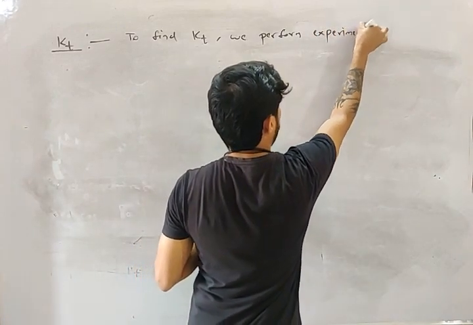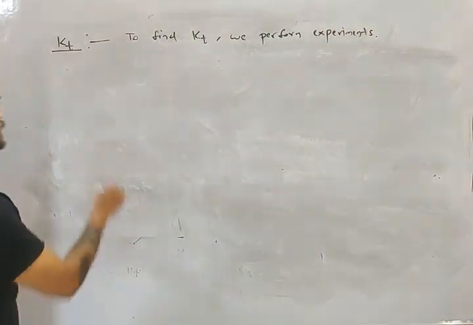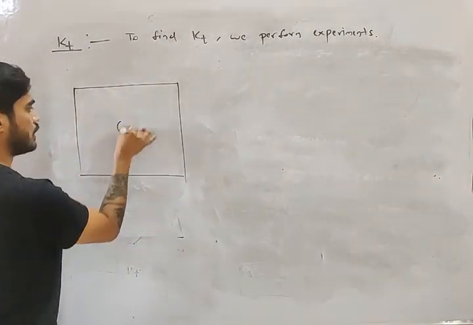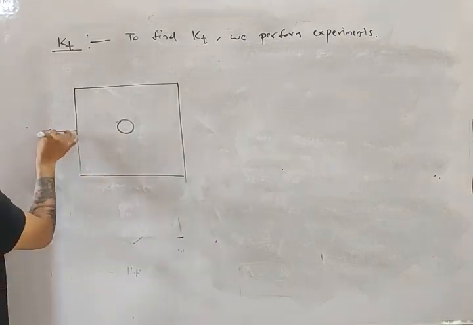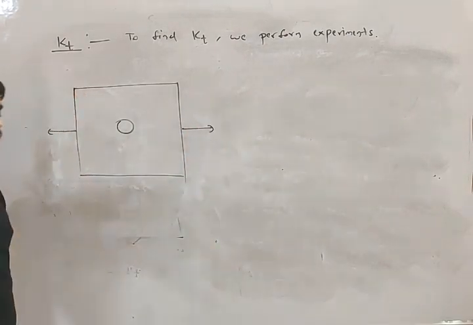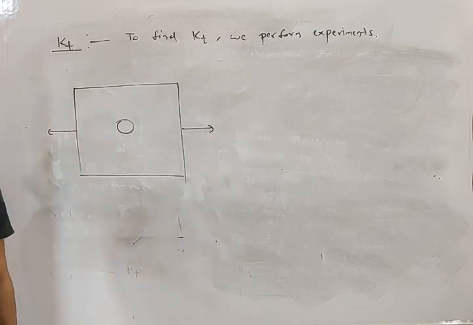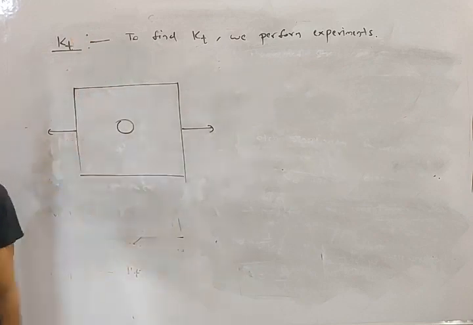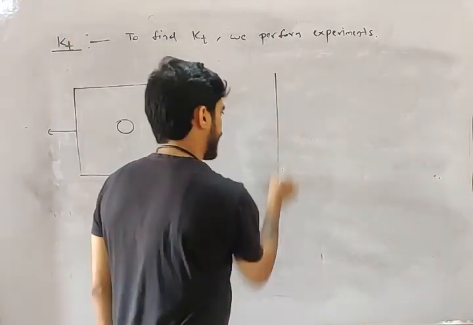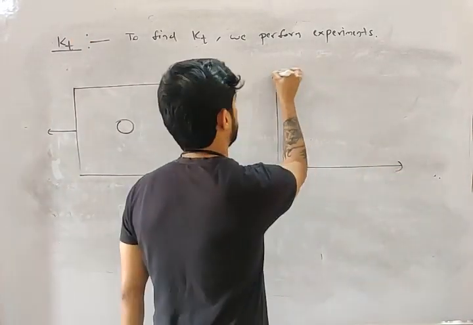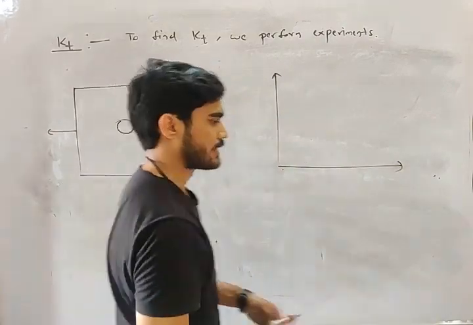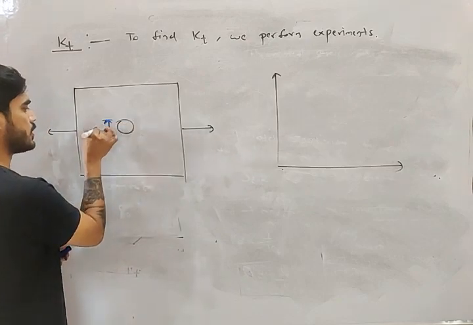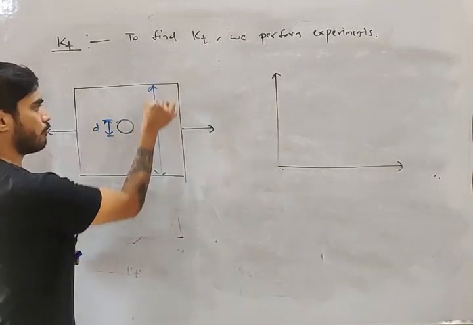For example, let's say you have a plate with a hole and you apply an axial load. You will perform an experiment on this, find the value of Kt, and make a chart, a graph like this. Let's say the diameter of the hole is D and the width of the plate is W.